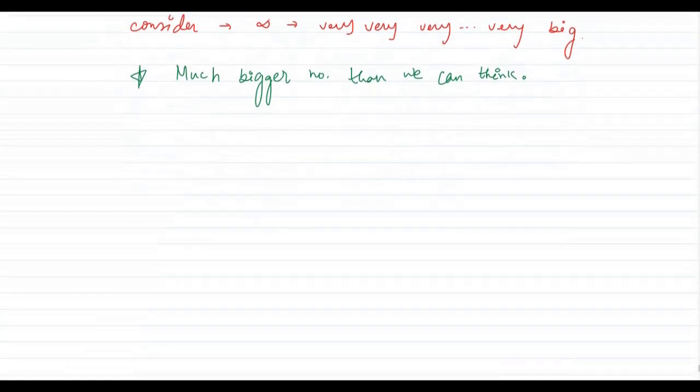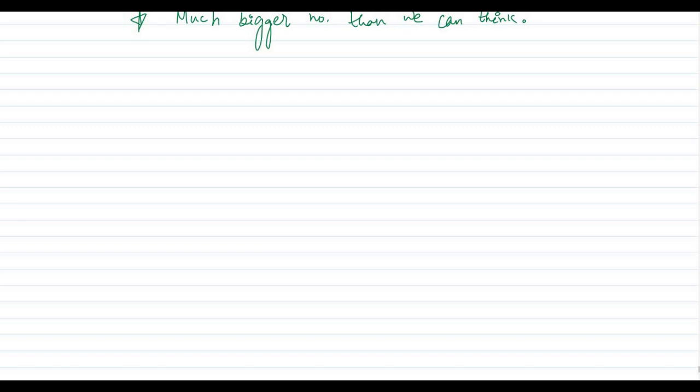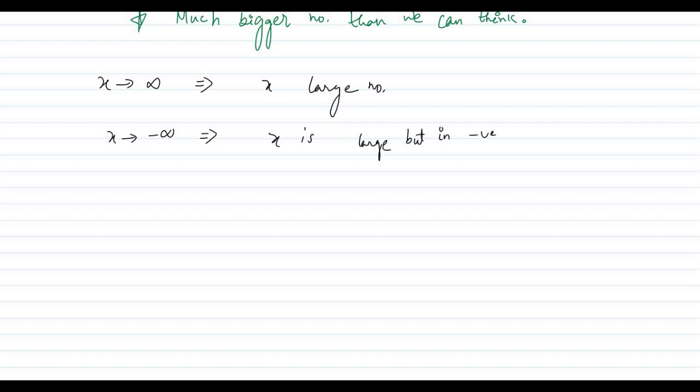So when we are saying x tends to infinity, we are considering x is a very, very, very large number, right? And if I say x tends to minus infinity, then x is very, very, very large, but on the negative side. So this is how we can think of infinity. Okay, now keep this in mind.